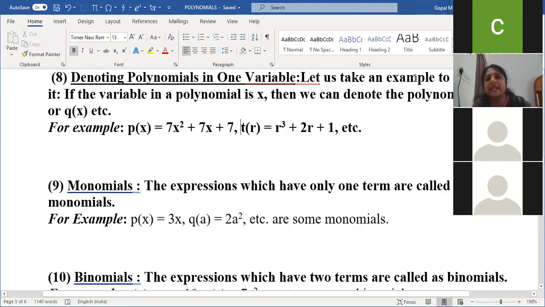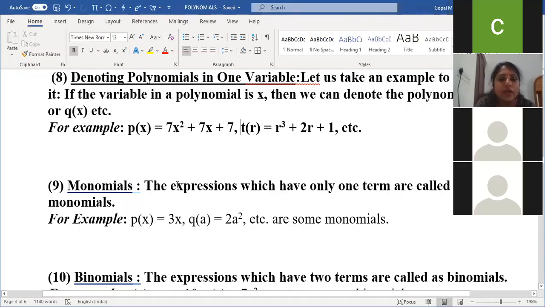So let us take an example to understand. If the variable in a polynomial is x, then we can denote the polynomial by p of x. If I take the variable r, I can take t of r, q of x, anything. Am I clear, children? p represents the polynomial of variable x. Am I clear?